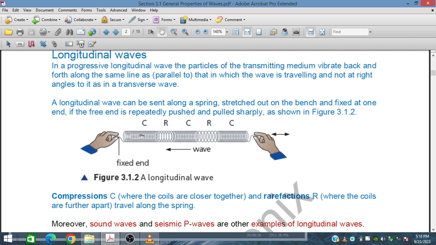So compression, rarefaction, compression, rarefaction. In this way, longitudinal waves travel along the spring. So this is a longitudinal wave.